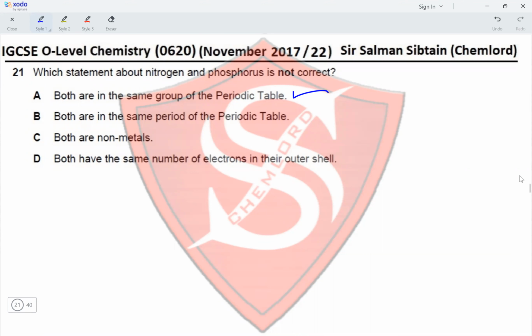Both are in the same period of the periodic table. No, if they're in the same group, they can never be in the same period. So this is incorrect. Nitrogen is in period 2 and phosphorus is in period 3 of the periodic table. Both are non-metals, yes. Both have the same number of electrons in their outer shell. Since they are both in group 5, both of them have 5 electrons in their outer shell. So this makes option B the correct option for this question.